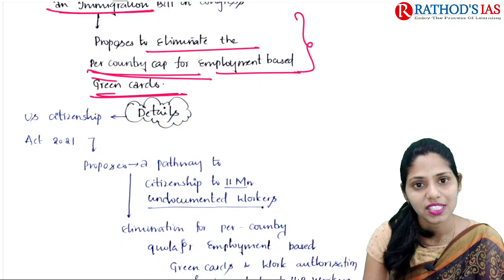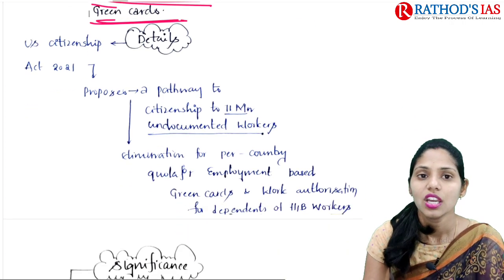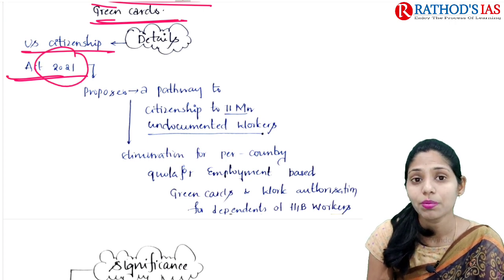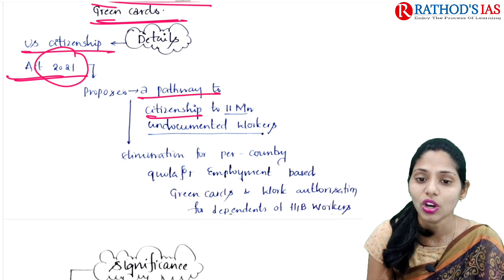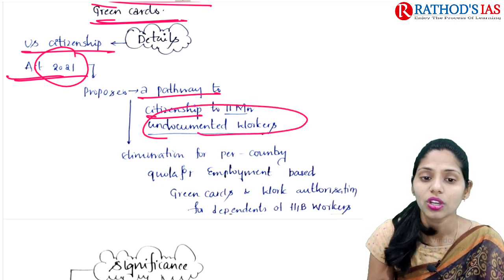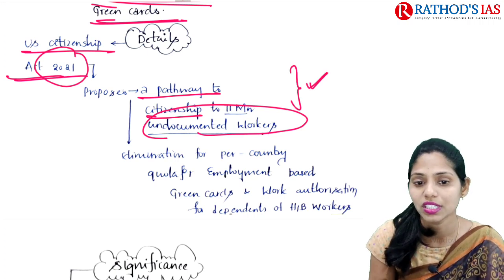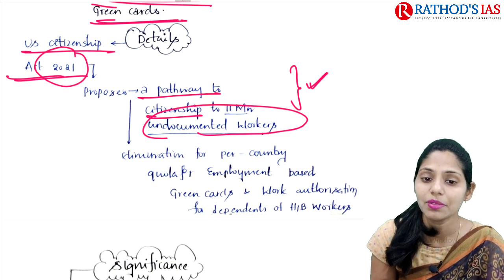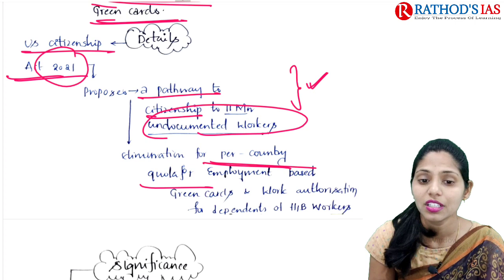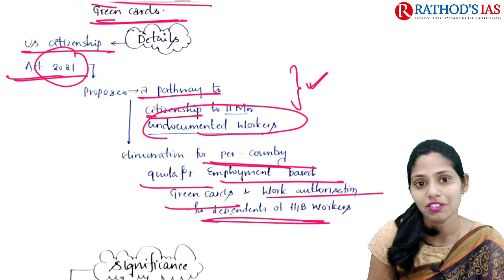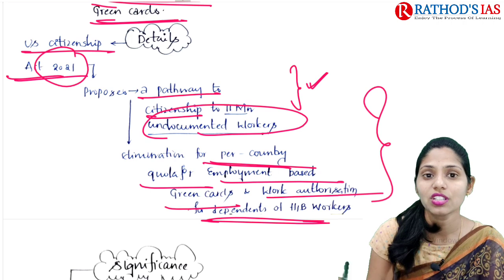Now let us understand some details given in this article. The US Citizenship Act of 2021 proposes a pathway to citizenship for about 11 million undocumented workers. So it is thinking of providing citizenship to 11 million undocumented workers. It will mainly be helpful for eliminating the per-country quota for employment-based green cards, and for work authorization for dependents of H1B visa workers. So this is the significance of this move.